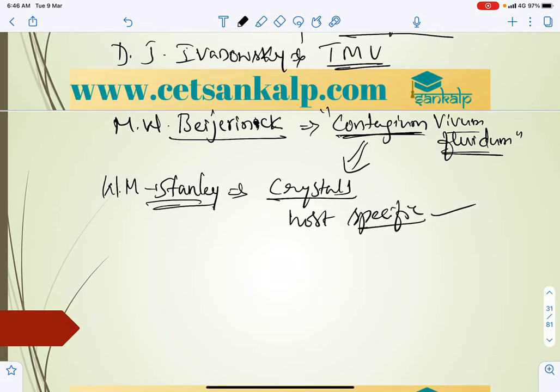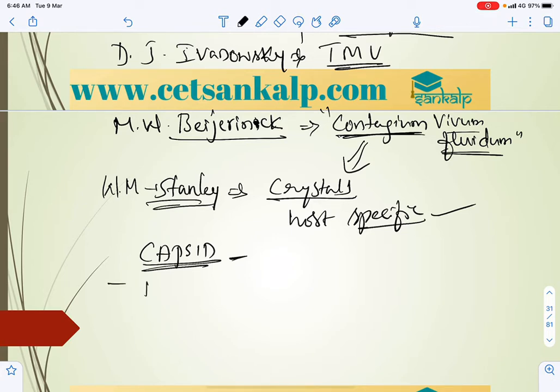When you come to the structure, a virus is a nucleoprotein made up of a protein coat called the capsid. The capsomeres are arranged in a helical or some other form.